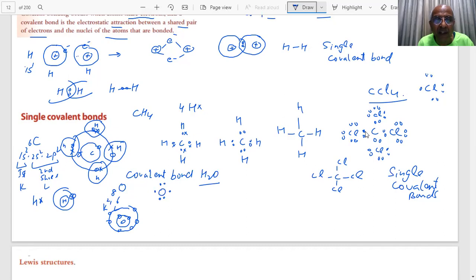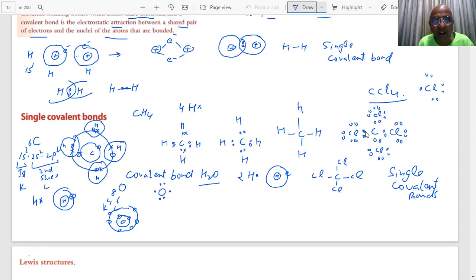Now, how many hydrogens are coming? 2. How many electrons are there in the hydrogen, student? How do you represent hydrogen? This is your hydrogen. It has only 1 electron, student, in the first shell. Clear? Yes. This is my hydrogen, 1 electron in the K shell, first shell. Now there are 2 of it coming and combining with the oxygen.